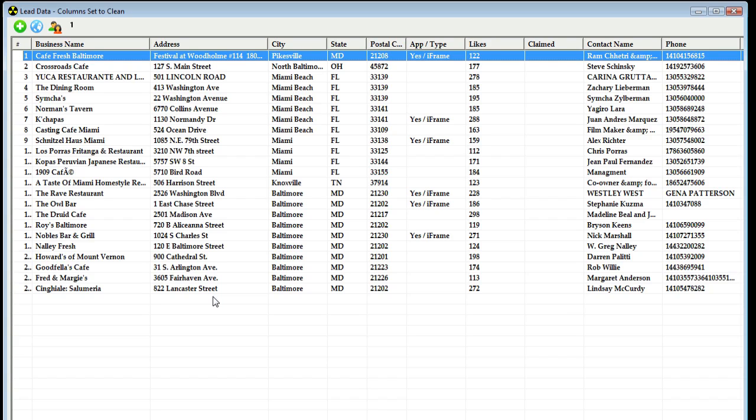This right here is how you work with the leads that you have in your grid, how you sort, export, manipulate, and filter your data.